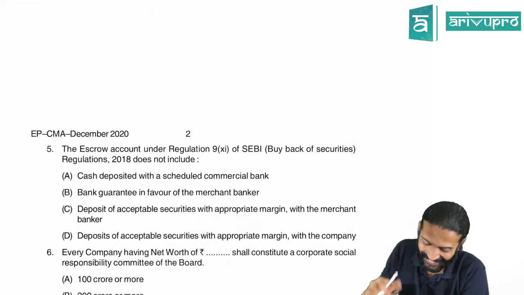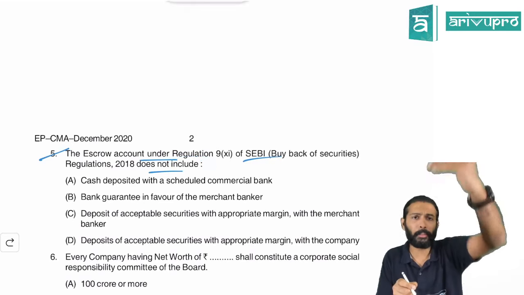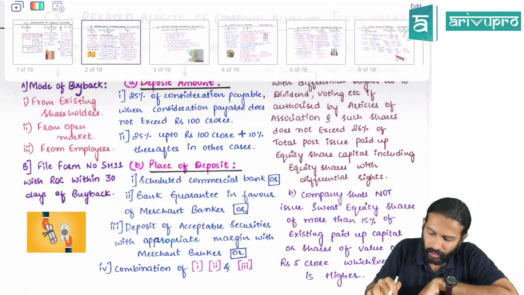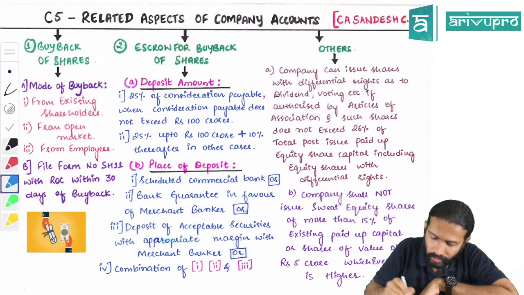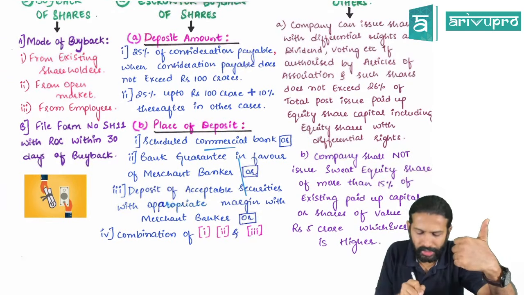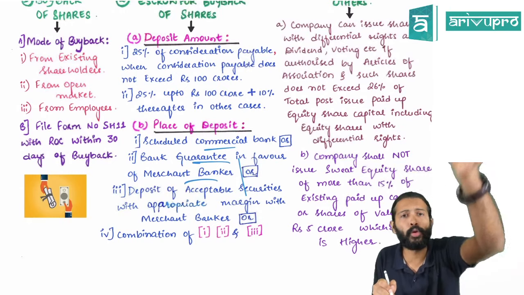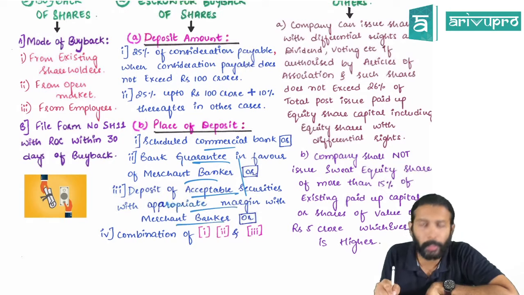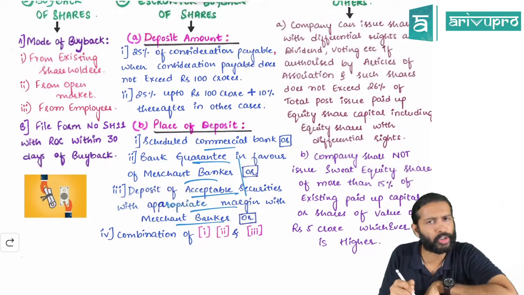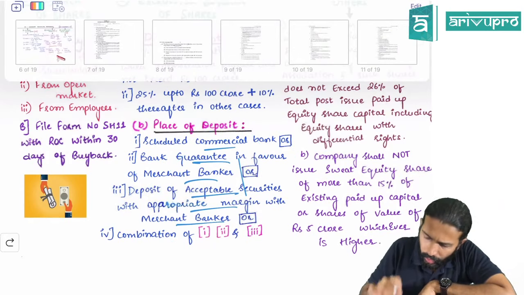Escrow accounts under SEBI do not include what? We remember that for escrow you need to deposit. I'll show you in the chart to retrace your memory. There are four ways in which you can place the deposit: either cash in a scheduled commercial bank, or a bank guarantee in favor of a merchant banker, or approved securities deposited with appropriate margin with a merchant banker, or any combination. We have done this question also, so anything is acceptable. The question is based on this provision.